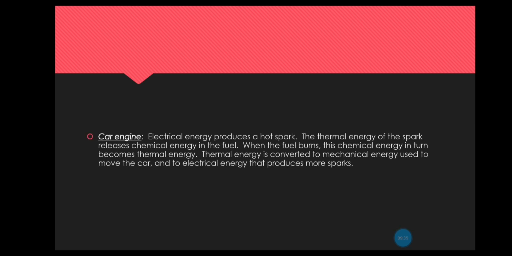The car engine. Electrical energy produces a hot spark. The thermal energy of the spark releases chemical energy in the fuel. When the fuel burns, this chemical energy in turn becomes thermal energy, and the thermal energy is converted to mechanical energy used to move the car and to electrical energy that produces more sparks. So this is the path that electrical energy follows to make the car move.